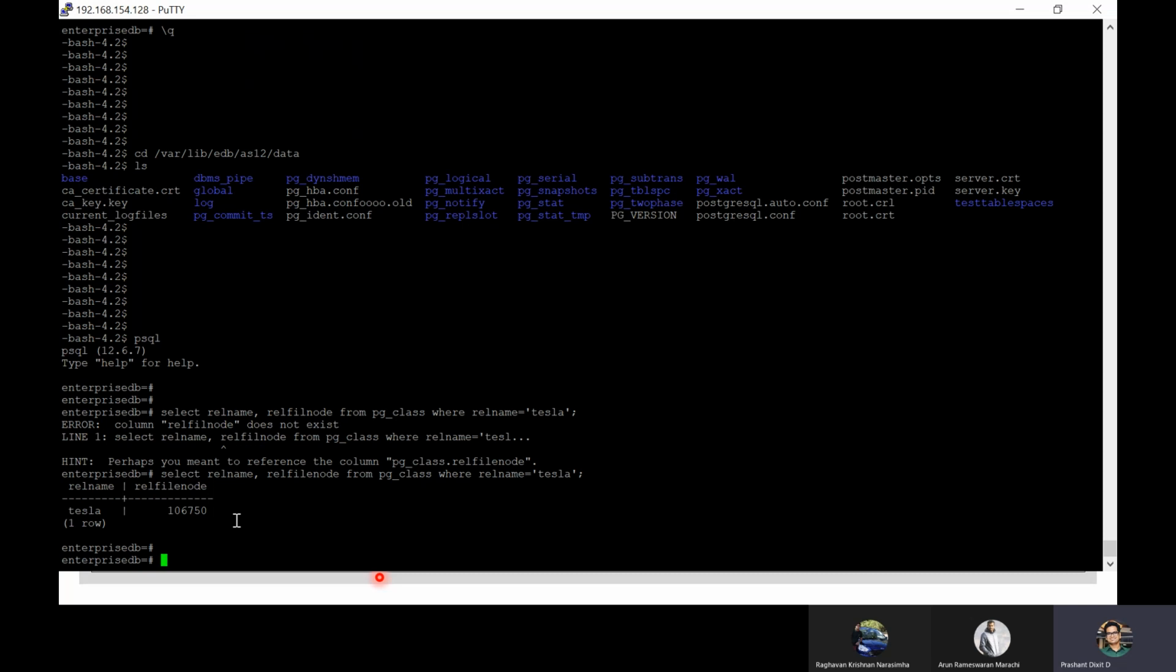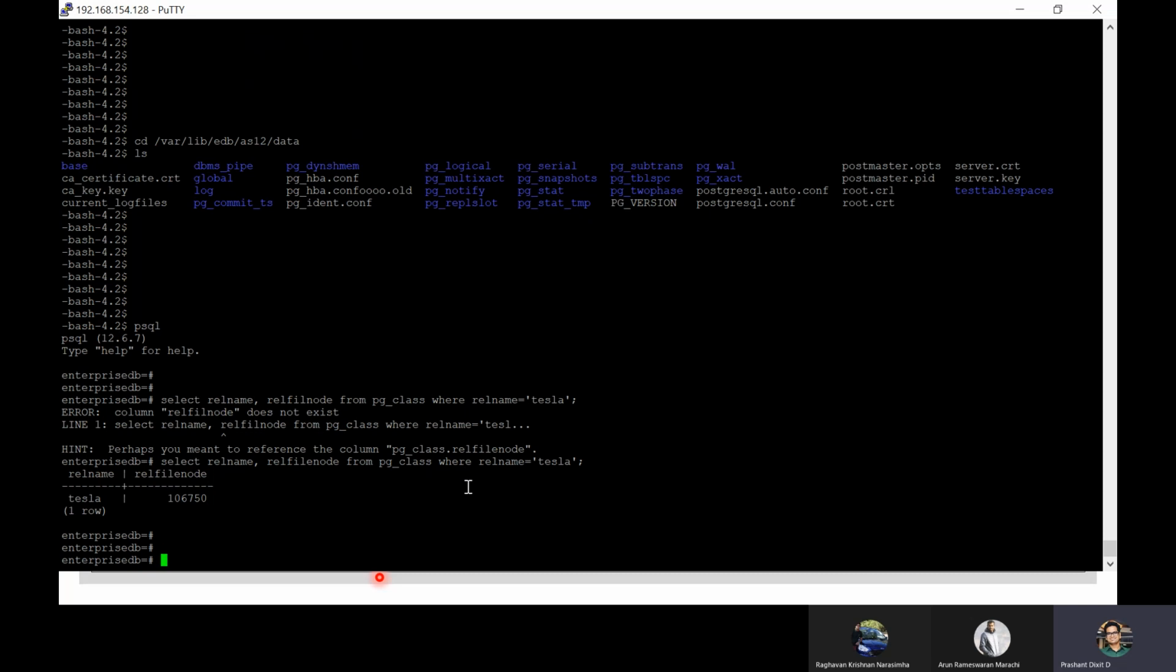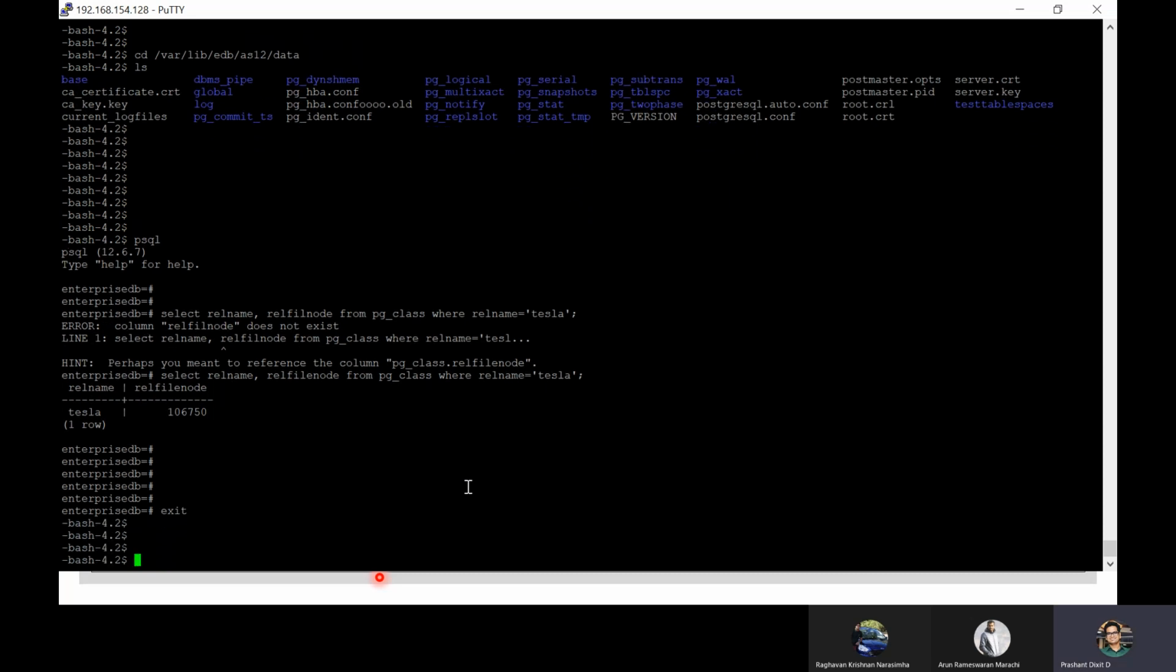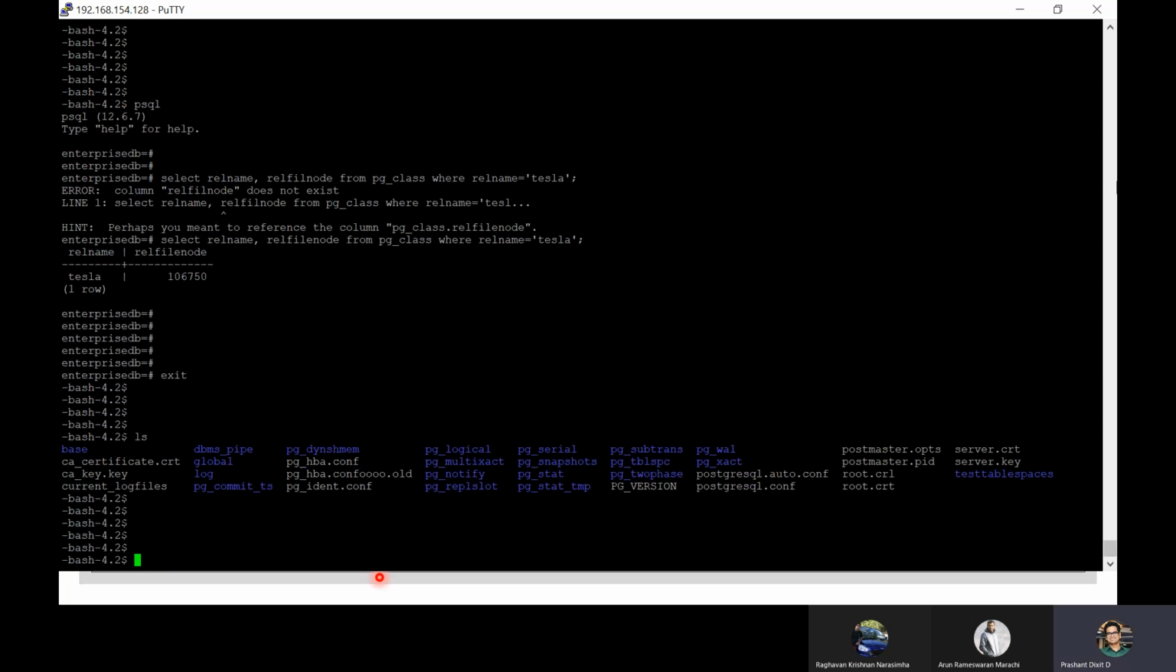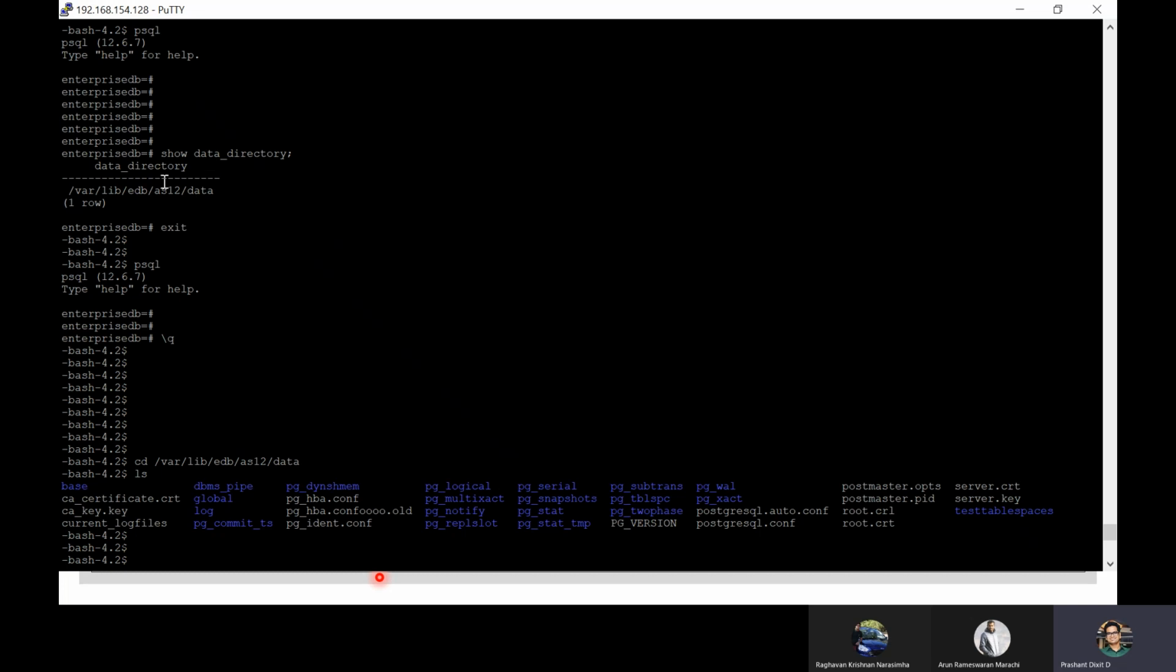As I told you, every table has a rel file node. This is basically an identifier, how you can identify your table data on disk, I mean, in the form of data files where it is, right? So this is the data directory. This is how we checked it.